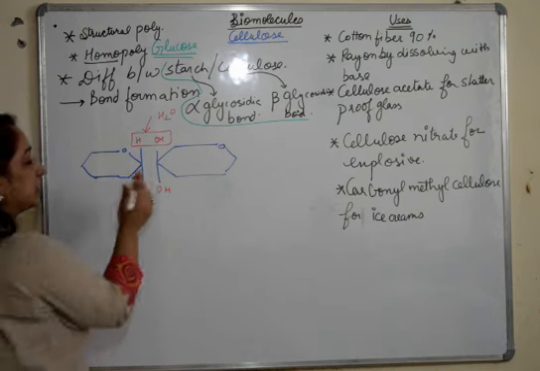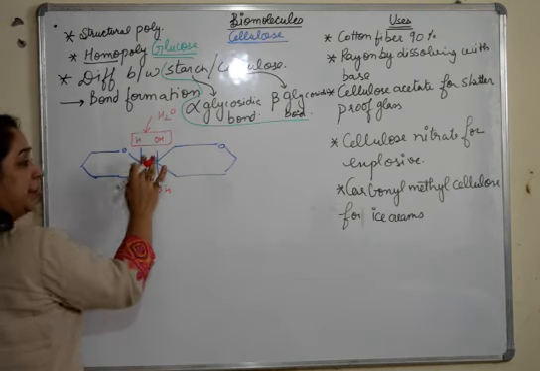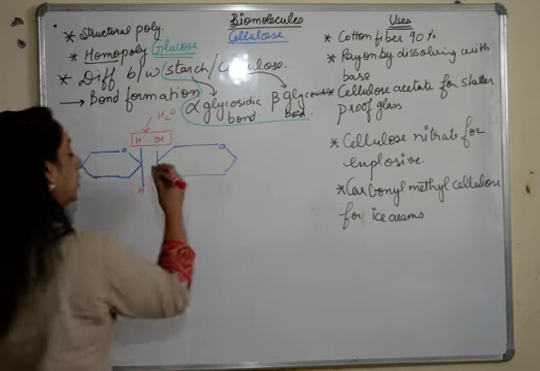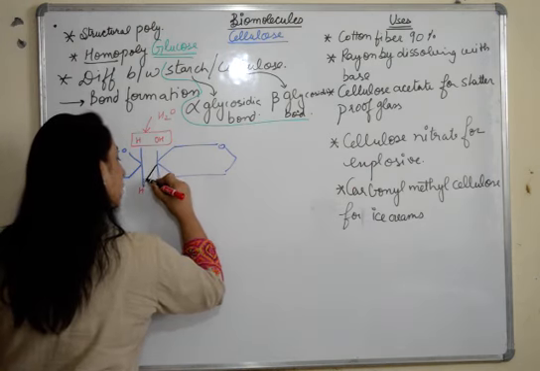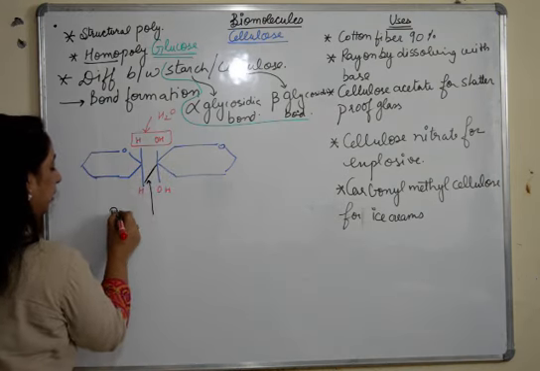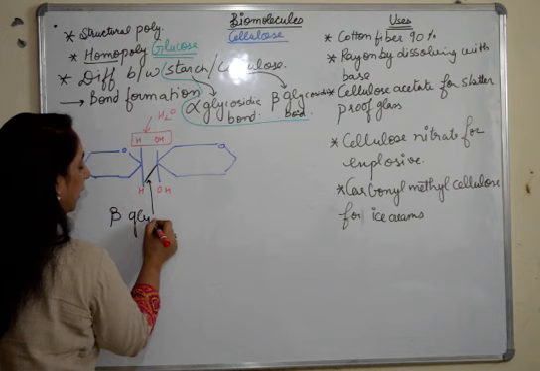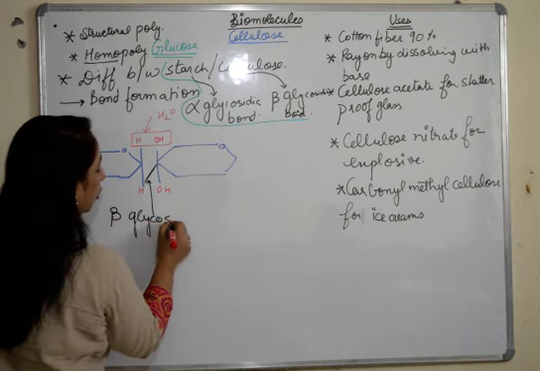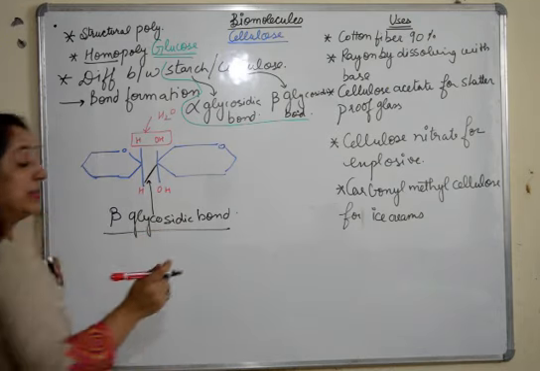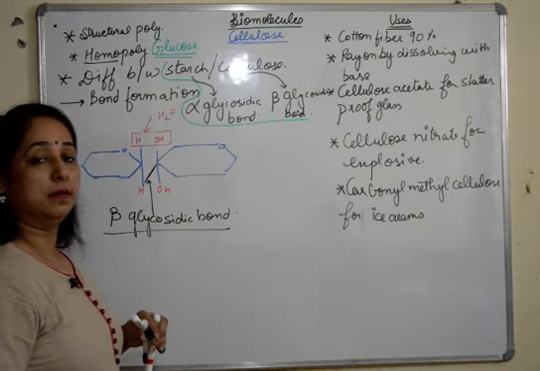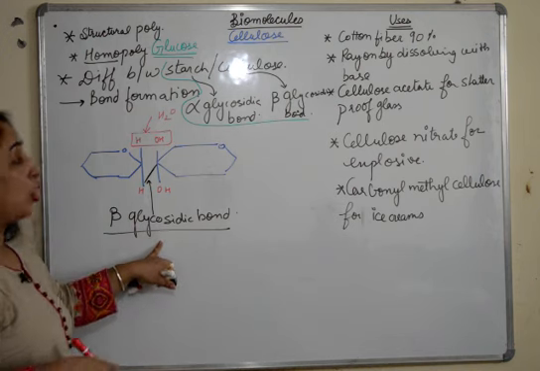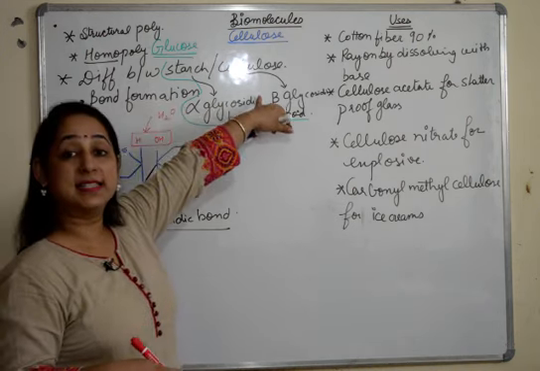In starch the bond is formed like this, but here the bond formation is not straight. This is how the bond is going to form, and this type of bond is known as a beta glycosidic bond. When the orientation is not straight, it leads to formation of a beta glycosidic bond, and that is the difference between starch and cellulose.